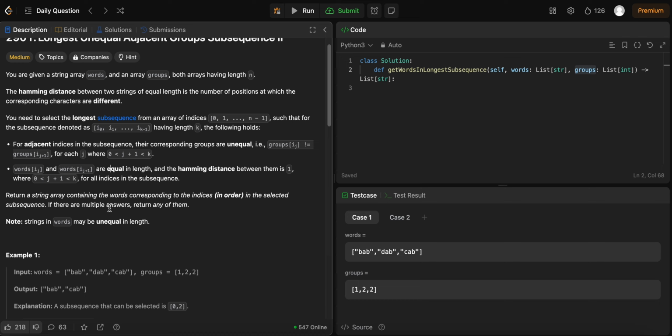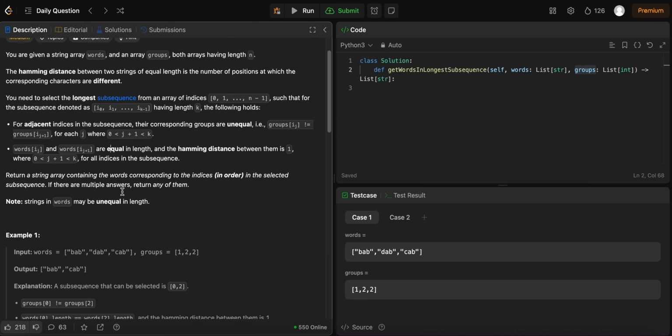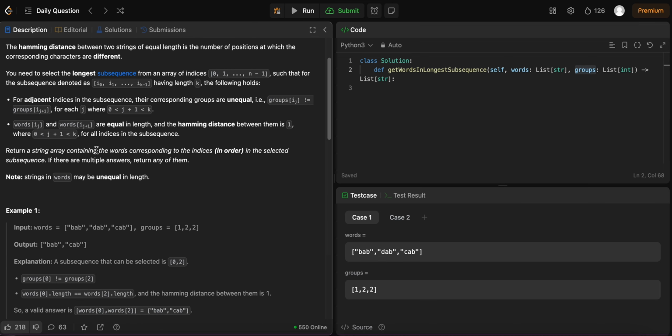This one, return a string array containing the words corresponding to the indices, so that our length is the longest.